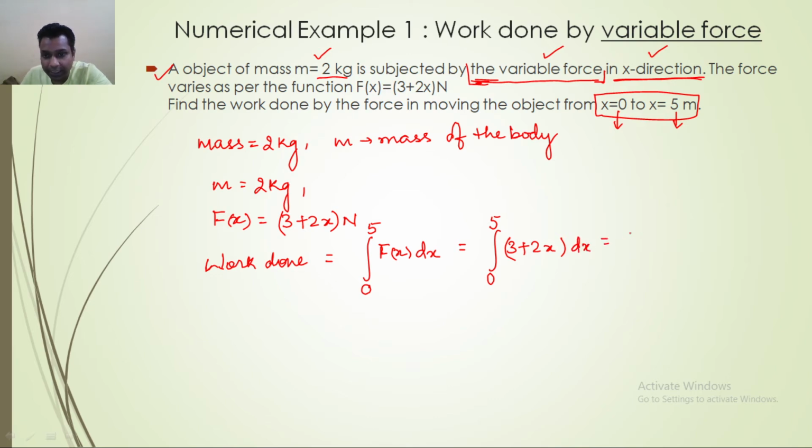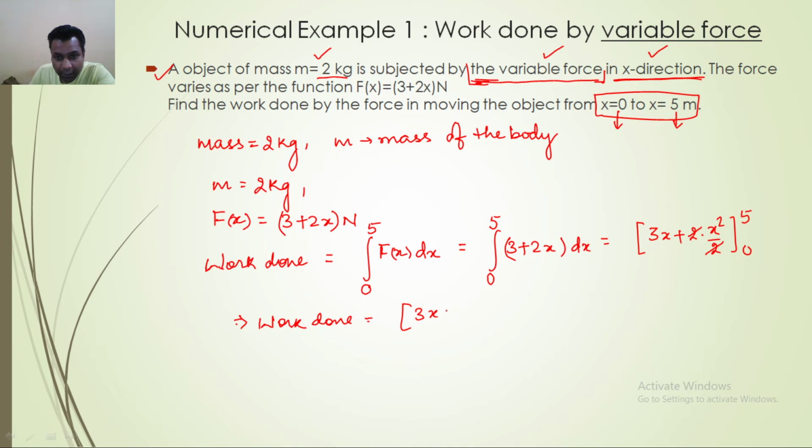Now try to integrate it. When you integrate it, you will get 3x plus 2 times x square by 2, with limits from 0 to 5. These two cancel out, and the work done is equal to 3x plus x square, from 0 to 5.